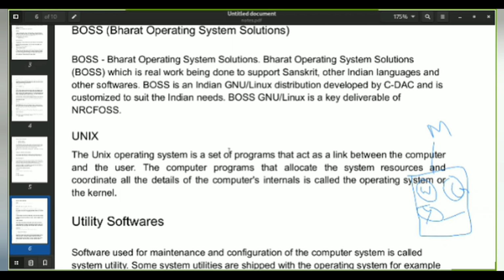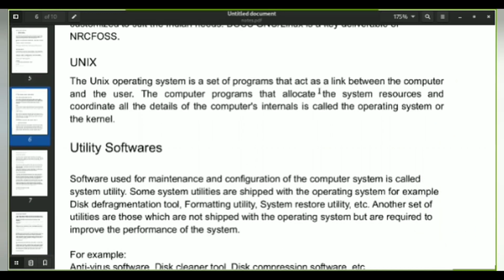And now we'll be moving on to the utility software. System software has again two types: one is operating systems and the other is utility software. Not only is system software required for the hardware, there are even tools which need to be maintained or configured by the computer system. And these tools are nothing but the utility software.